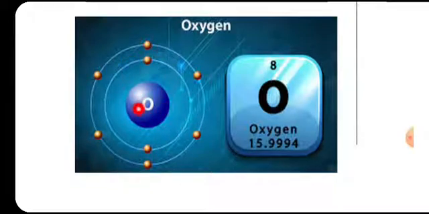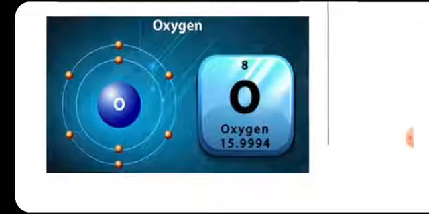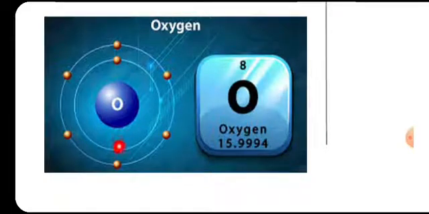So 8 electrons, 8 protons and 8 neutrons. We know the rule of the shell: in the first shell there are only 2 and in the subsequent shells there are 8. The outermost shell saturation point is 8 electrons. For the first orbital it is 2 electrons.